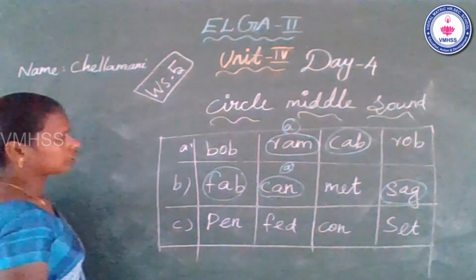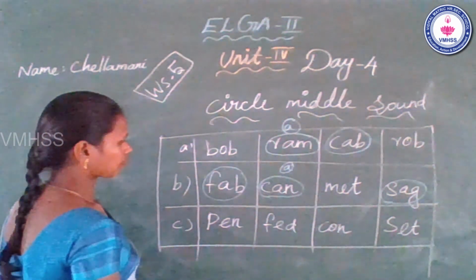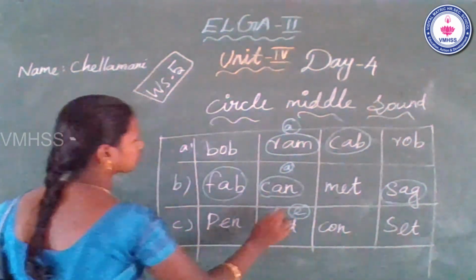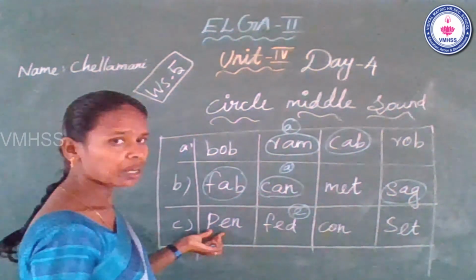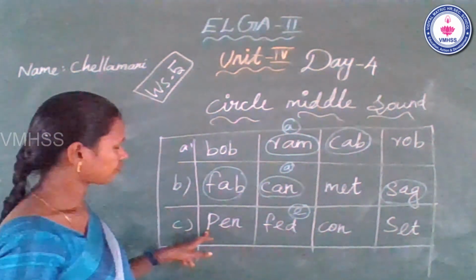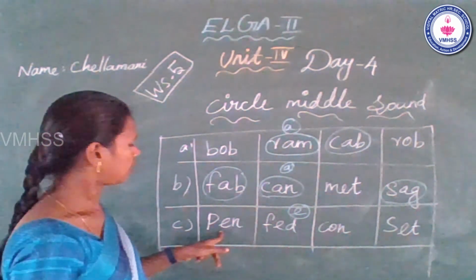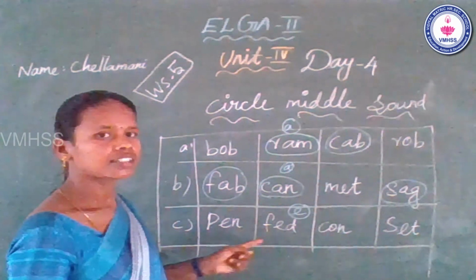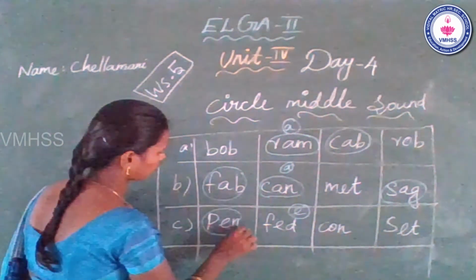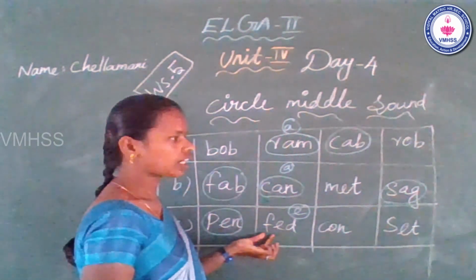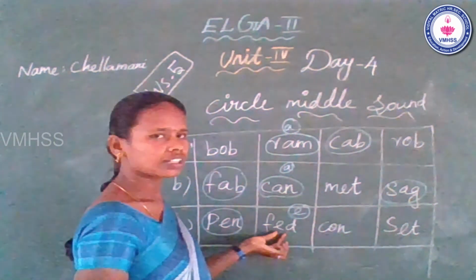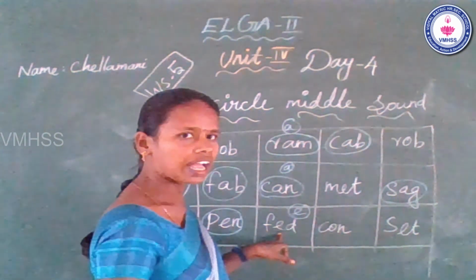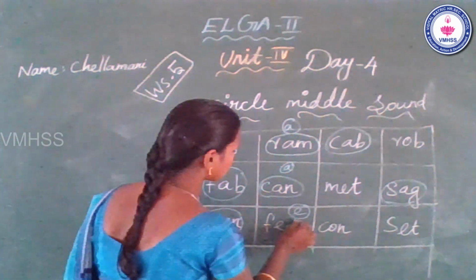In the same one, sound A. Okay. See the first one. Pen. This word pen. Beginning P, middle A, N. In. This word has middle sound A. Yes, you can circle it. Pen. Beginning, middle A, end. This word has middle sound A. Yes. Okay. Submit.